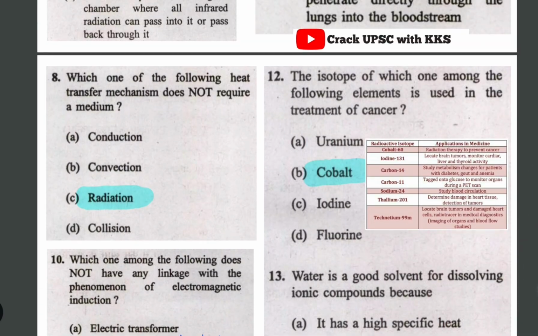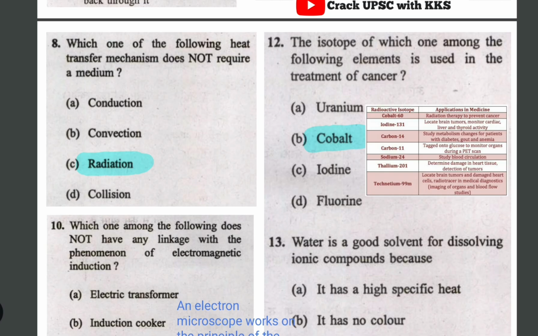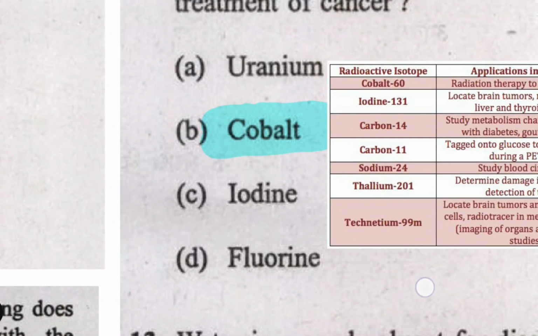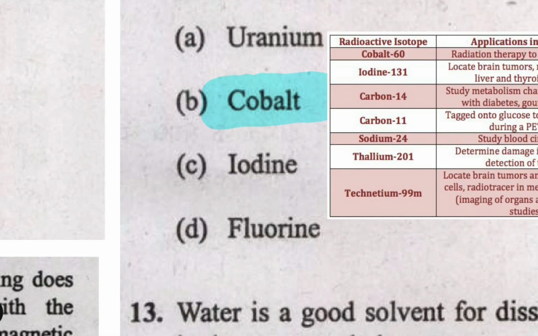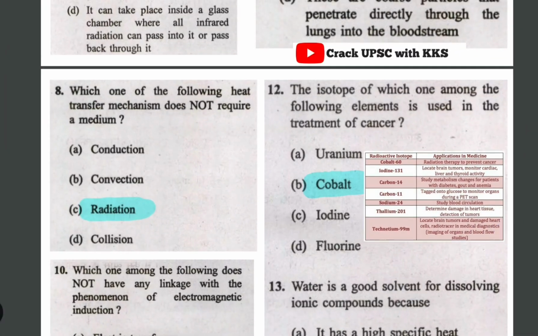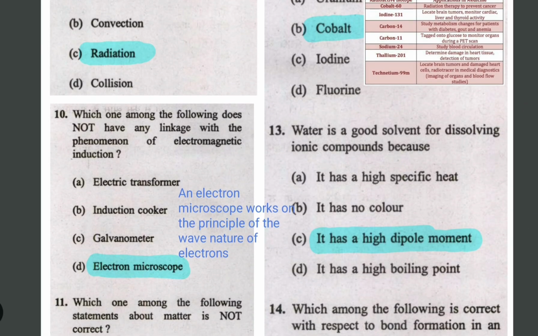And then the next question: cobalt 60 is used in the treatment of cancer, and I have given this also: cobalt 60 for cancer, iodine for tumors and thyroid. So just go through this, and I'll be uploading this PDF in our Telegram group, so join there, must join there. And this has been asked in UPSC civil services prelims also.